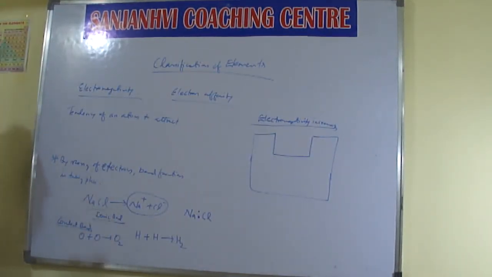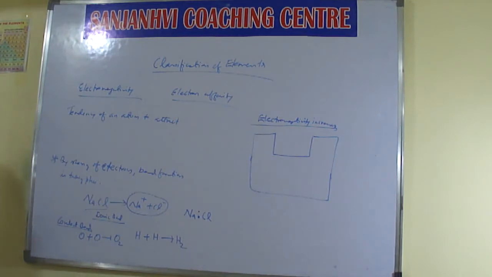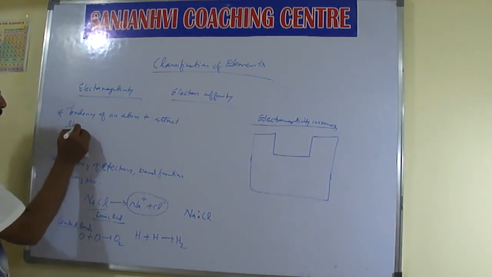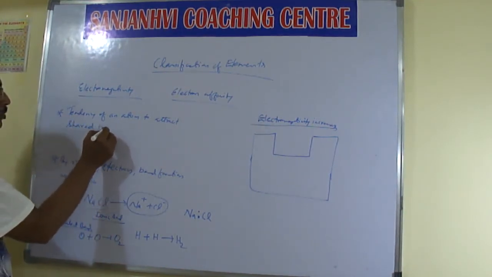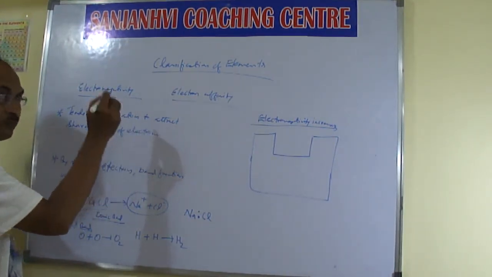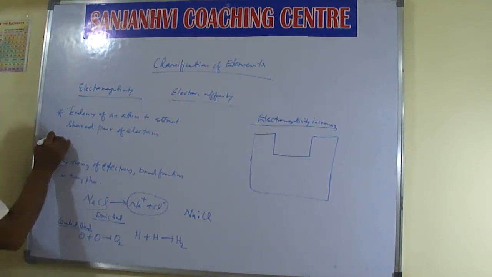Compulsorily we need to use the words shared pair of electrons in electronegativity. Tendency of an atom to attract what? Shared pair of electrons. Due to this attraction, polar compounds are formed.